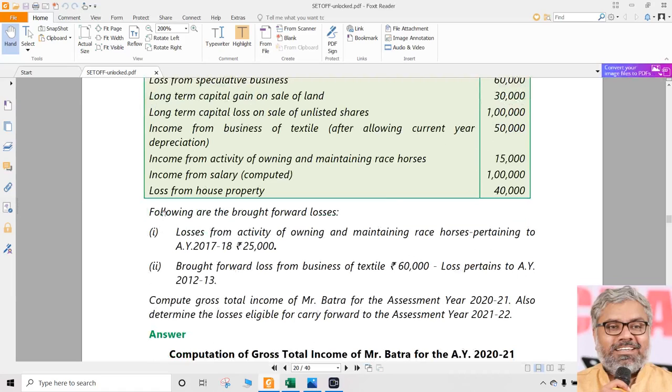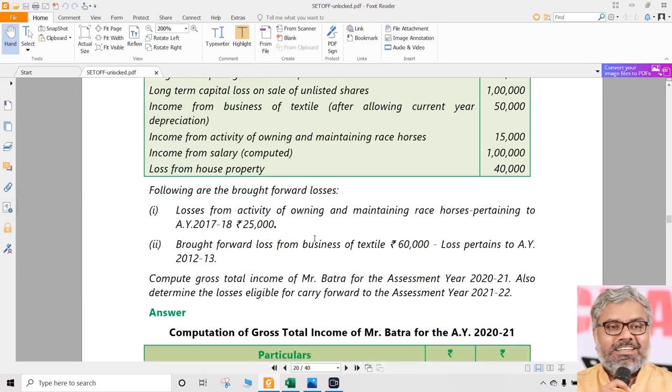In addition to that, further details are given, like brought forward losses. Loss from activity of owning and maintaining race horses pertaining to the assessment year 17-18 is 25,000, he says. Losses from the activity of owning and maintaining race horses can be carried forward only for a period of 4 assessment years after the year in which they occurred. So when they occurred, assessment year 2017-18. How many years can they be carried forward? 4 more years. So take calculations carefully. 17-18 is over already. 18-19, 19-20, 20-21, 21-22. Even next year also there is a possibility.